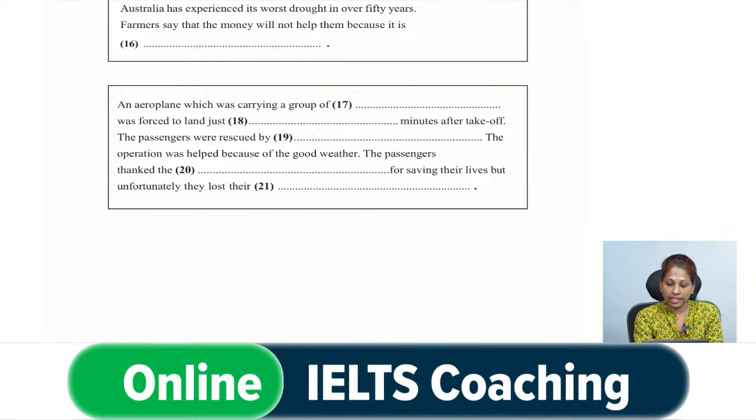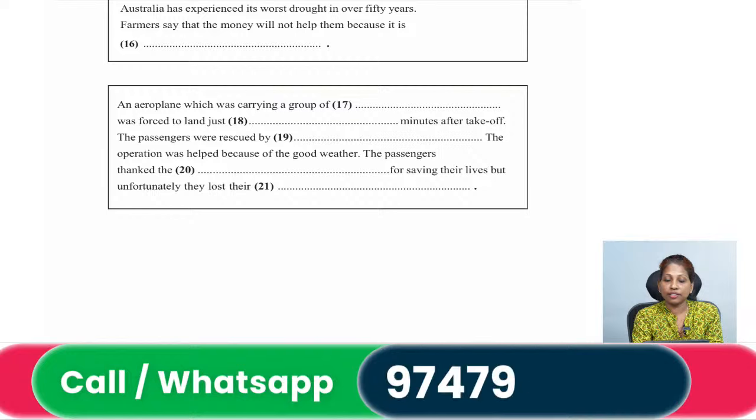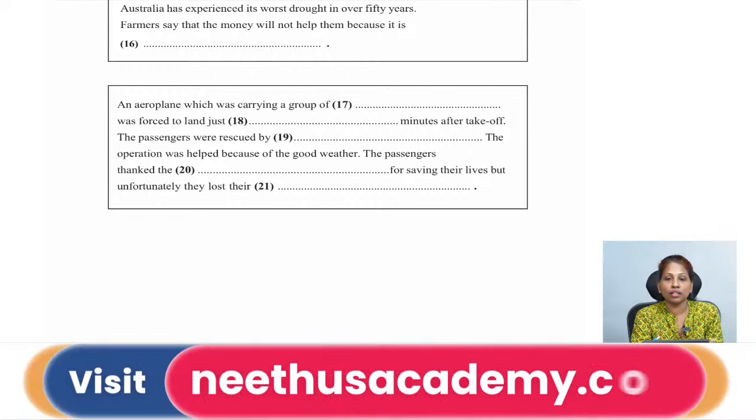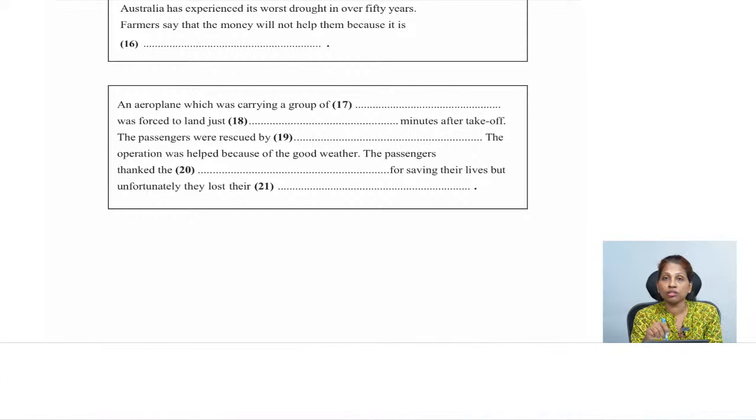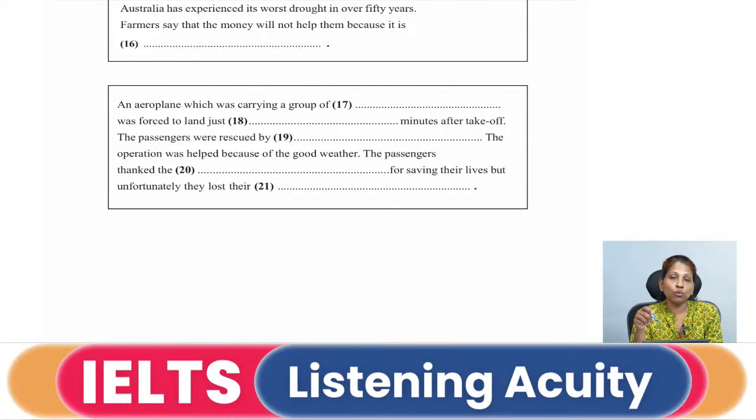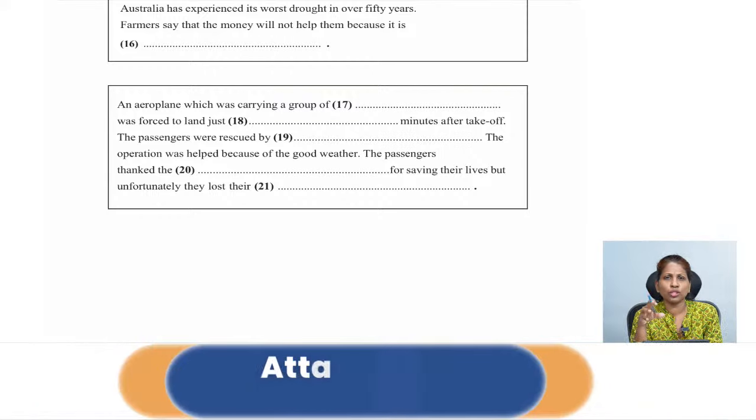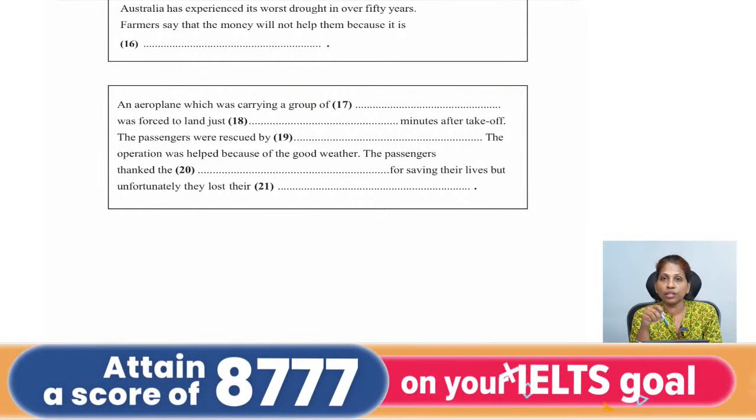The operation was helped because of the good weather. The passengers thanked the dash. Normally, whom do you thank? Generally we thank someone, so it is going to be a noun. For saving their lives, but unfortunately they lost their dash. Now we lose a lot of things, right? Most of the time it's materials, things, objects, whatever it is. So it can be a noun.